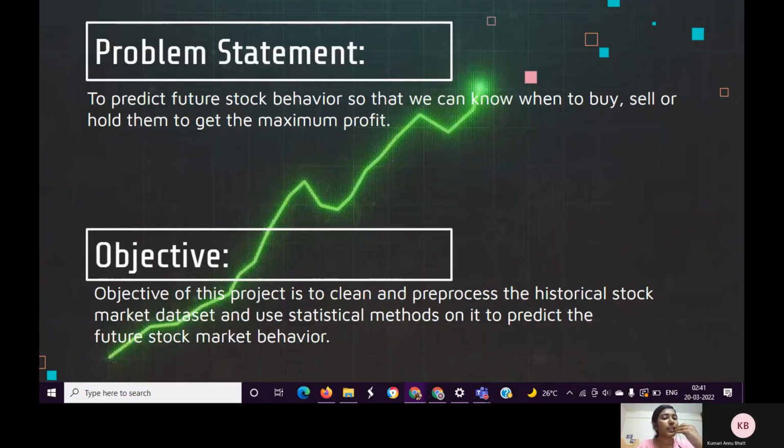Problem statement: to predict the future stock behavior so that we can know when to buy, sell or hold them to get the maximum profit. Objective: the objective of this project is to clean and pre-process the historical stock market data set and use statistical methods on it to predict the future stock market behavior.